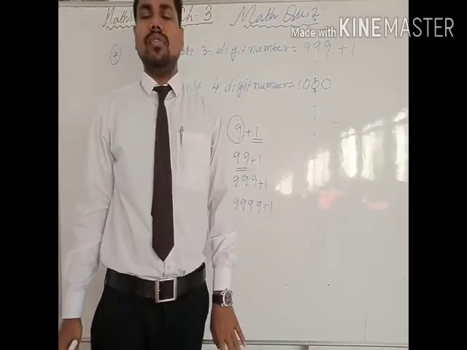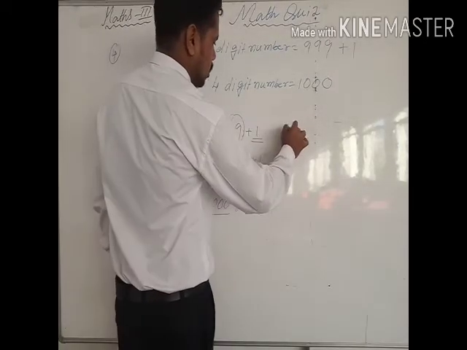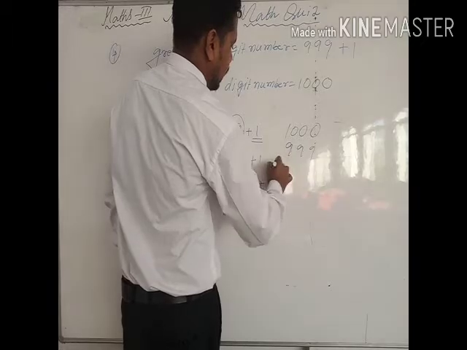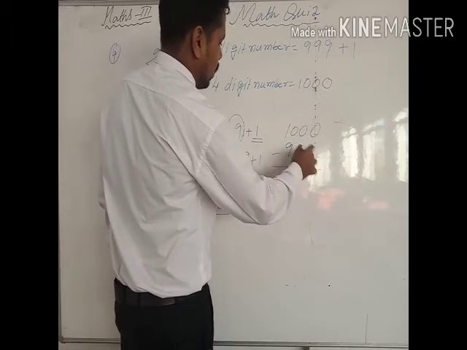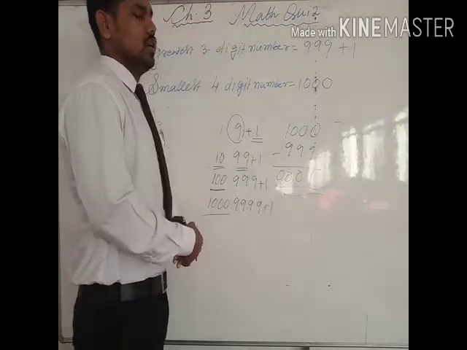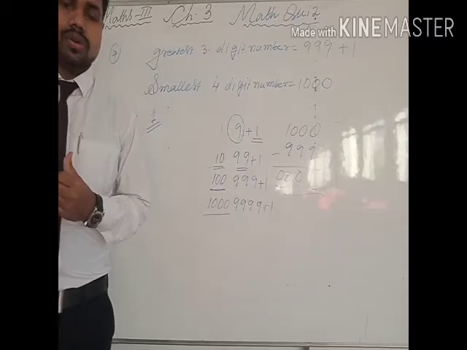Otherwise, one more way of doing is the subtraction. So you can do by subtraction also. So which is 1000 minus 999. So if you subtract, you will find 1. So this will be the process of finding question number 4.